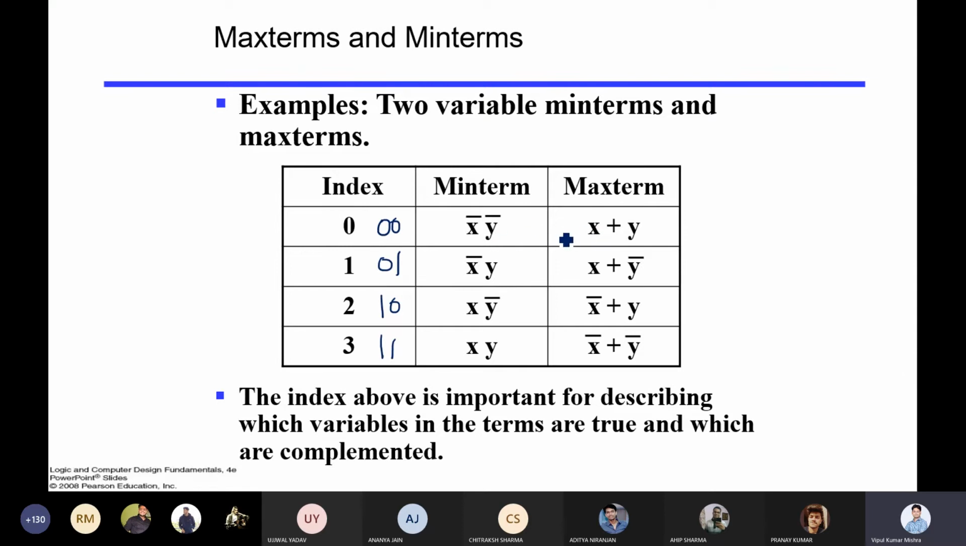What exactly are we looking at here? Here 0 means bar, here 0 means normal, here dot, here plus. Similarly 0, 1: it is x bar dot y, and here it is x plus y bar, the reverse of that. 1, 0: x dot y bar, and here x bar plus y. Similarly 1, 1: x dot y, and x bar plus y bar. So this is the way you can define minterm and maxterm.